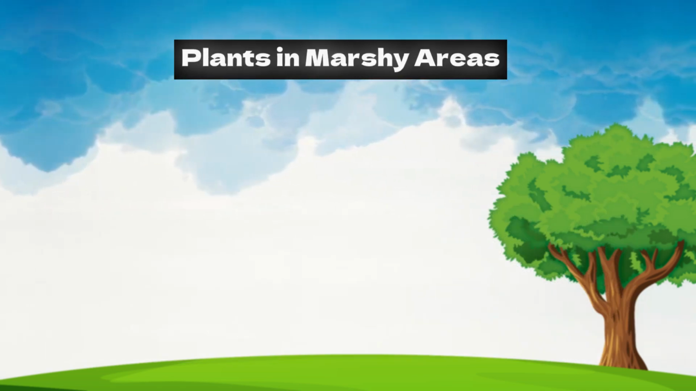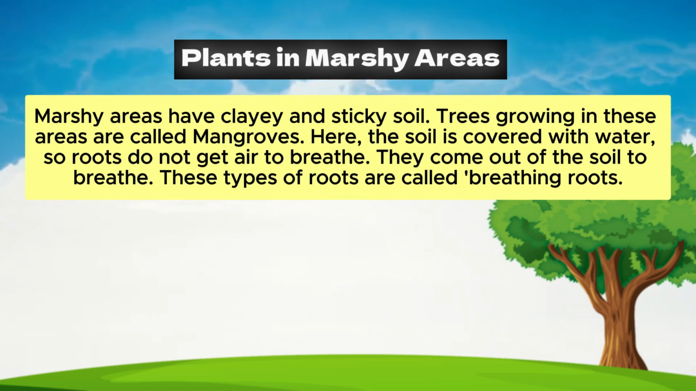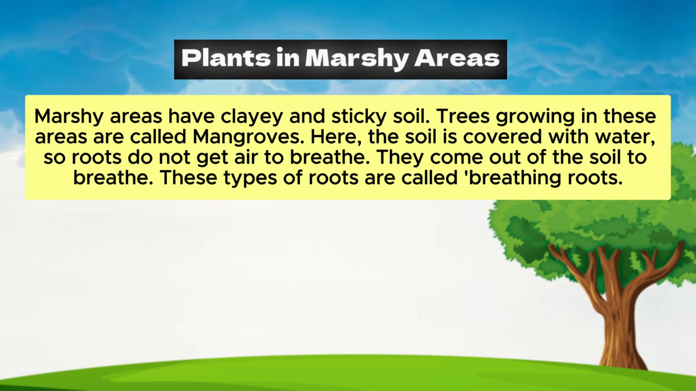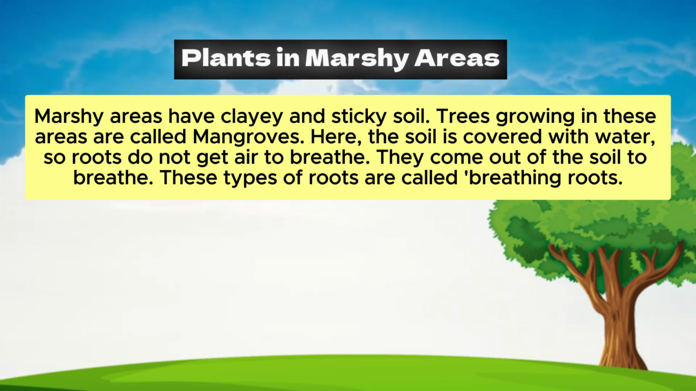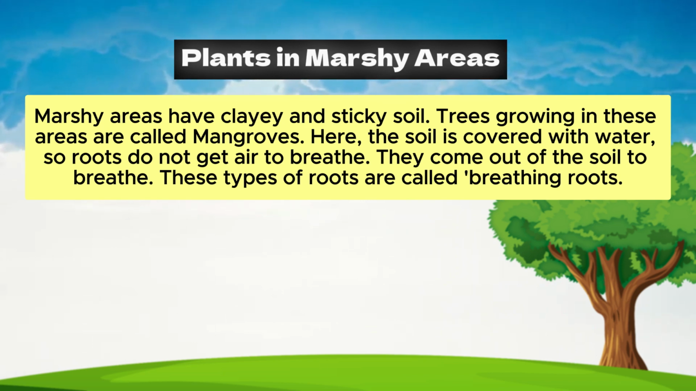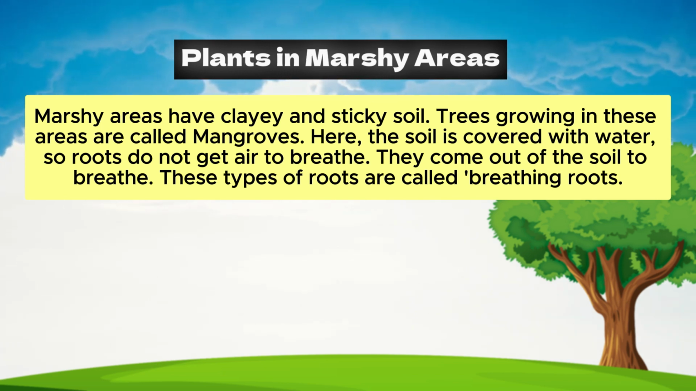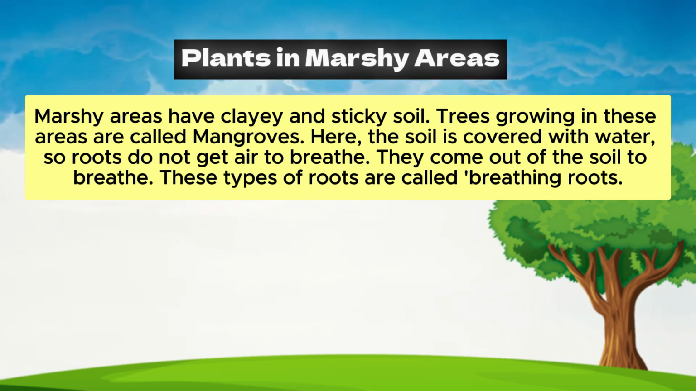Plants in marshy areas. Marshy areas have clay and sticky soil. Trees growing in these areas are called mangroves. Here, the soil is covered with water, so roots do not get air to breathe. They come out of the soil to breathe. These types of roots are called breathing roots.